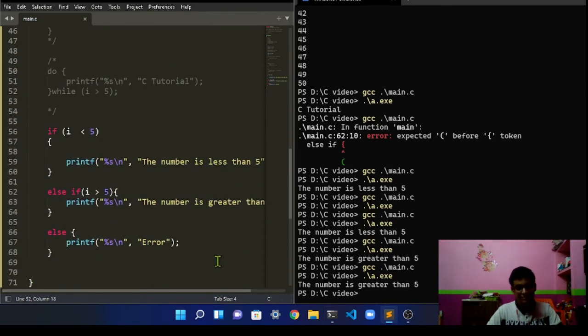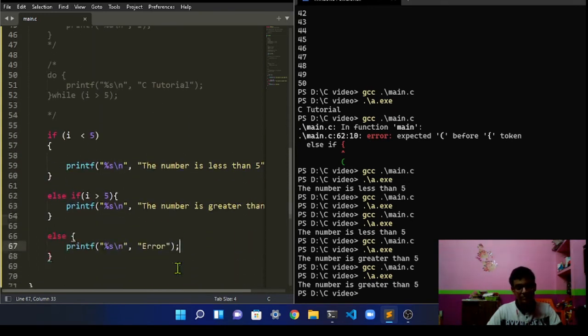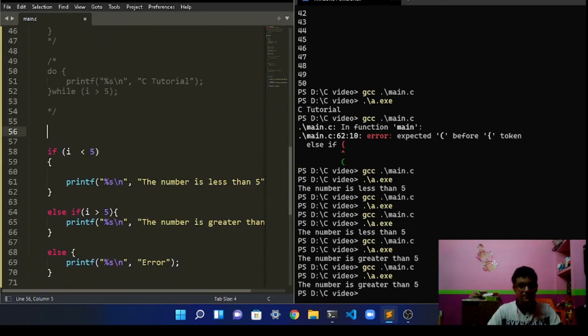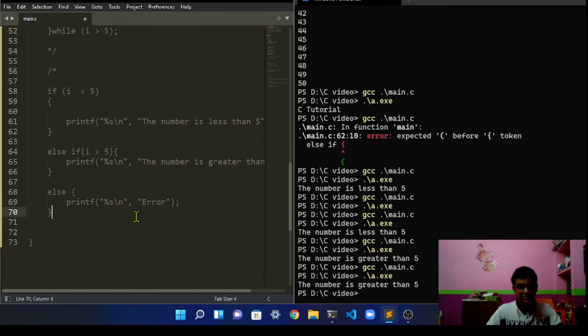So if all the conditions fail, this one runs over here. So this was about conditional statements. So let's comment this chunk of code out.